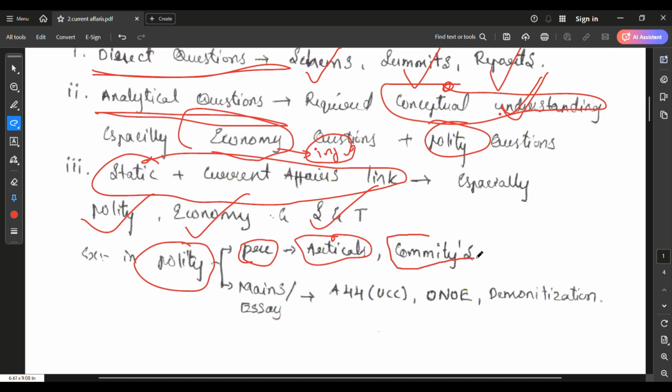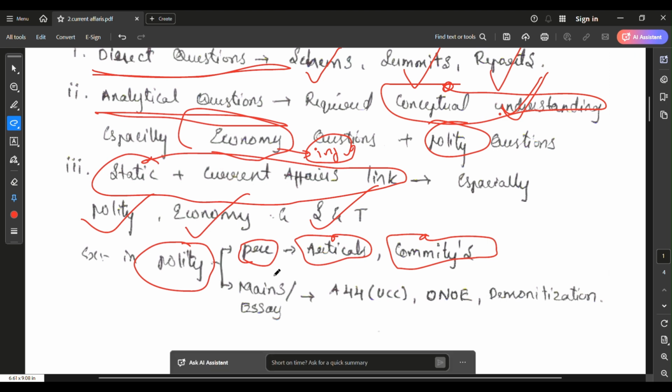They will ask about the committees of parliament. The parliament's committees are dynamic, and they will ask about the functioning and any recent issue about that committee. For example, the ethics committee, which was recently asked because it is in the news. The ethics committee is a static body, and its functioning and any amendments are dynamic. Like that they will ask in the examination.